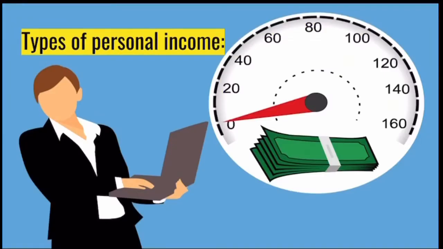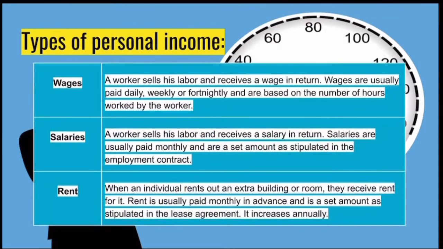So types of personal income that you get, the first one is wages. A worker sells his labor and receives a wage in return. Wages are usually paid daily or weekly and are based on the number of hours worked by the worker. A salary is almost the same, but a salary is a contract that you have for employment. This means that there is a set amount that you receive. So let's read what is standing there. A worker sells his labor and receives a salary in return. Salaries are usually paid monthly and are a set amount as stipulated in the employment contract.